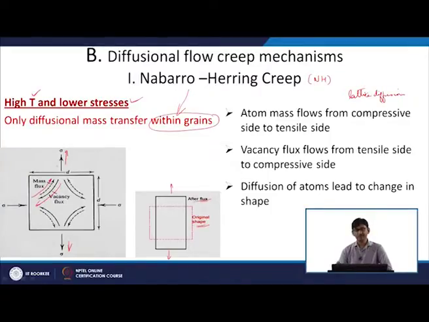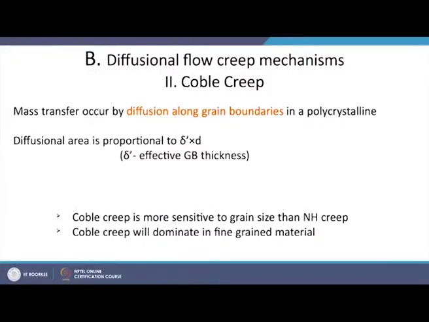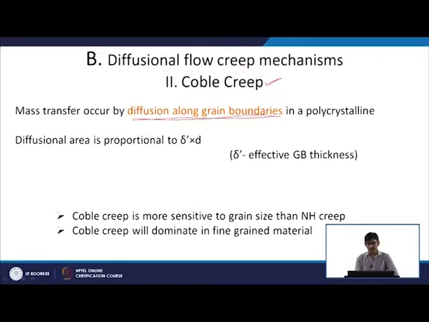So, it is obvious that if you want to find out the activation energy for this diffusion, it will be equal to the self diffusion of atoms. Now, another key diffusional flow creep mechanism is called Coble creep. In this case, the diffusion along grain boundaries is important. So, diffusion is not within the grain, but takes place along the grain boundary in a polycrystalline material.